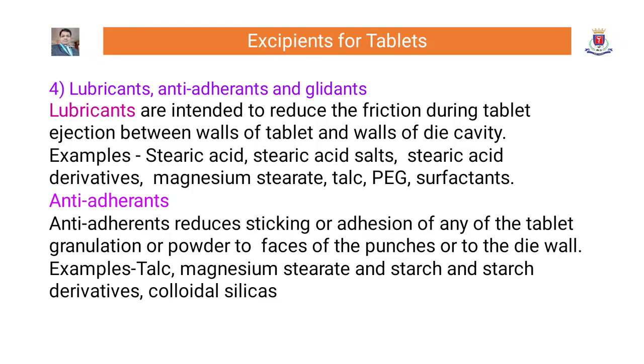Now see about anti-adherents. Anti-adherents reduce sticking or adhesion of any of the tablet granulation or powder to faces of the punches or to the die wall. Examples include talc, magnesium stearate, and starch derivatives, colloidal silicas.